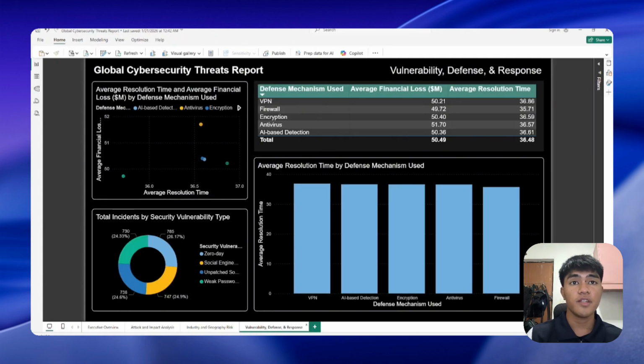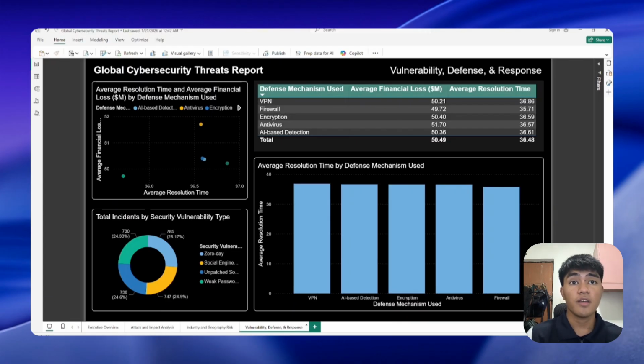Lastly, the vulnerability, defense, and response page focuses on how organizations respond to attacks. The scatter chart compares the average resolution time and average financial loss by defense mechanism, allowing us to visually identify which defenses are associated with faster resolution and lower losses. The donut chart shows the most common security vulnerabilities being exploited. The bar chart further compares the average resolution time across defense mechanisms.